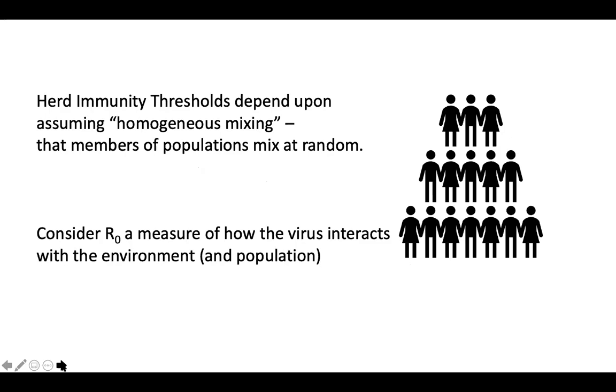This concept is great in theory, but there are a few points of caution. The first is that this herd immunity threshold depends upon homogeneous mixing, that members of the population mix at random. We know that that's not true. Our society is so heterogeneous, as we call it. We don't mix at random.